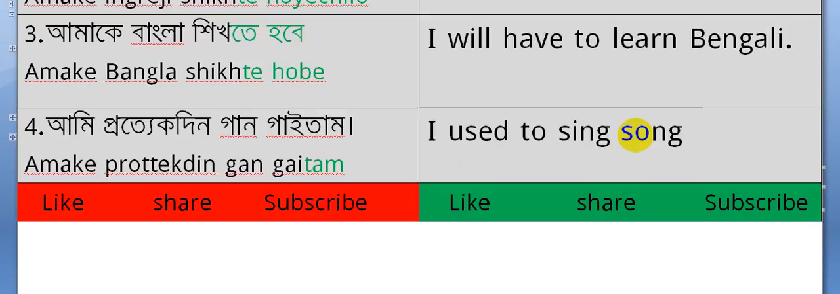Ami bangla boltam. "Ami" means "I," "boltam," "tam" means "used to." That means if you get the sign "tam" at the end of the Bengali verb, just like "portam," "I used to read." "I used to speak": speak means "bola," so it will be "ami boltam." "I used to write": write means "likha," so it will be "ami liktam."